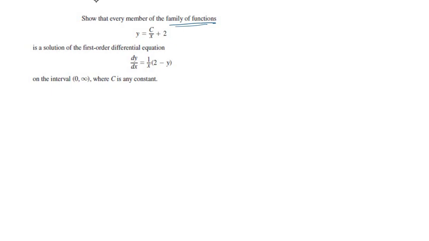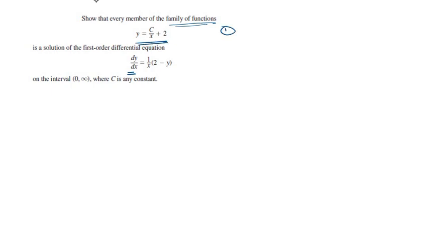So we are asked to show that every member of this family of functions, we keep c as it is. We do not substitute anything for c. We keep it as c because keeping it as c makes it a family of functions really. So we keep it that way and first we try to derive dy over dx from this equation. That's the first thing we do.